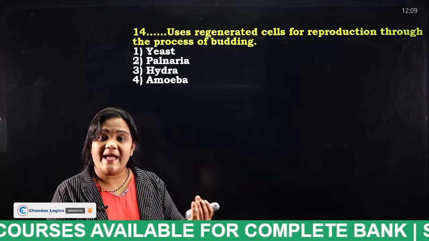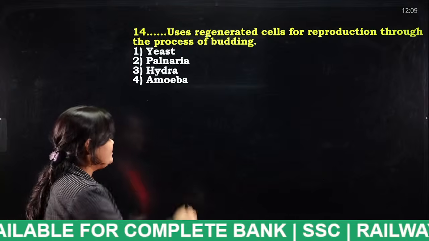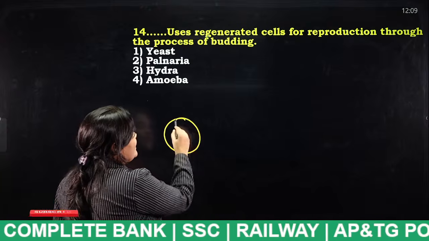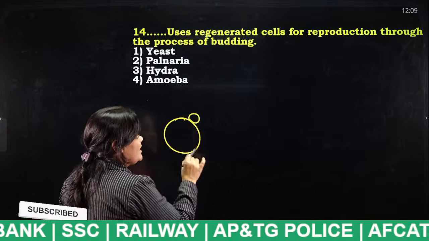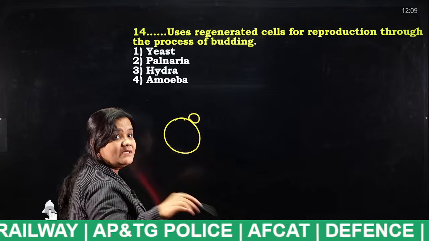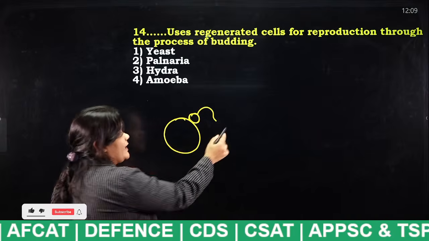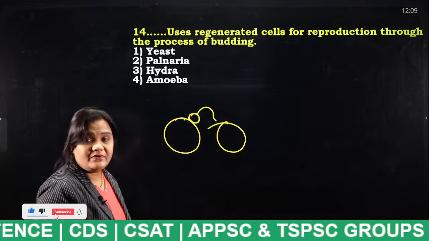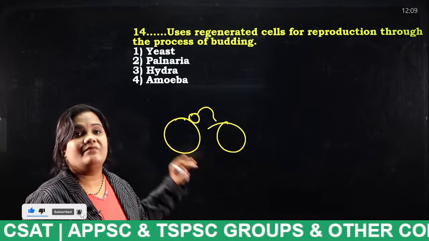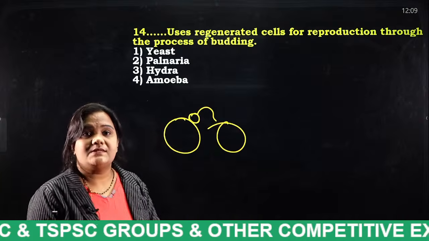Okay, so there appears an object. For example, this is an organism. So there appears an object. This is known as a bud. Again, as time passes, this bud will be regenerated into another organism. So this type of budding is especially seen in which type of things? So tell me, students.